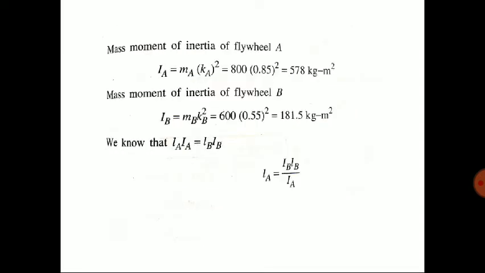So once we note M and K, IA equal to MA KA square, IB equal to MB KB square. So next this equation we know for a two rotor system, LA IA equal to LB IB. So LA equal to LB IB by IA. IA we know.